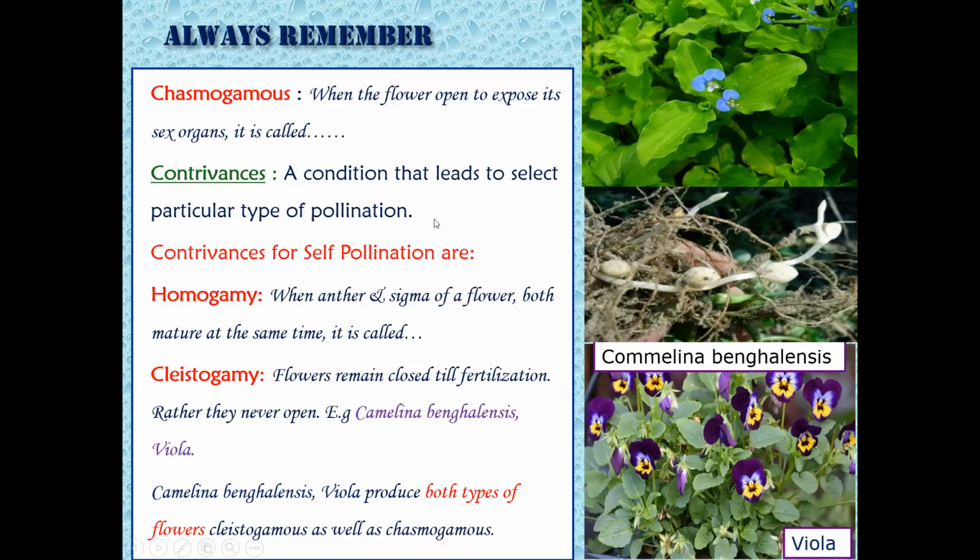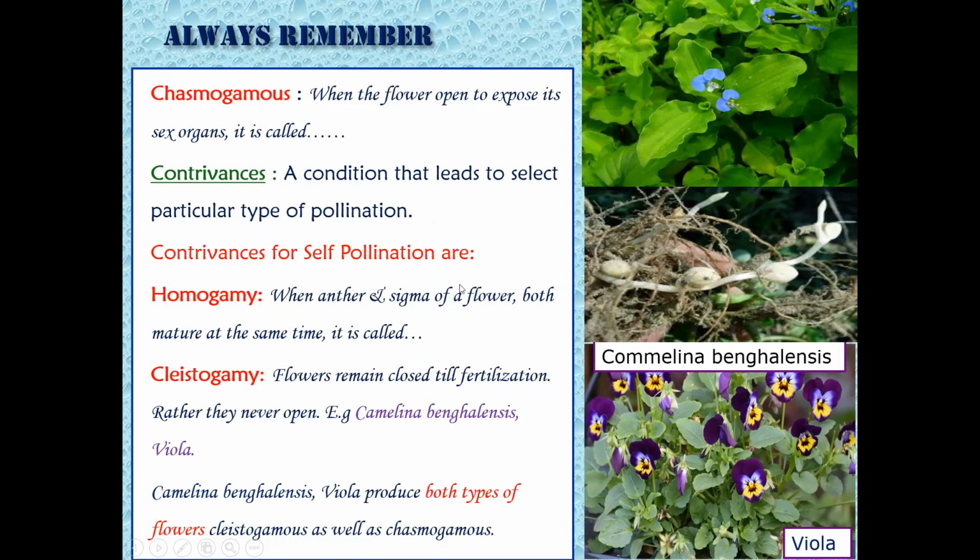They are called adaptations, which help that flower to select a particular type of pollination. So the condition is called contrivance. It selects one type of pollination and avoids another type. That is called contrivance, or you can say adaptations.